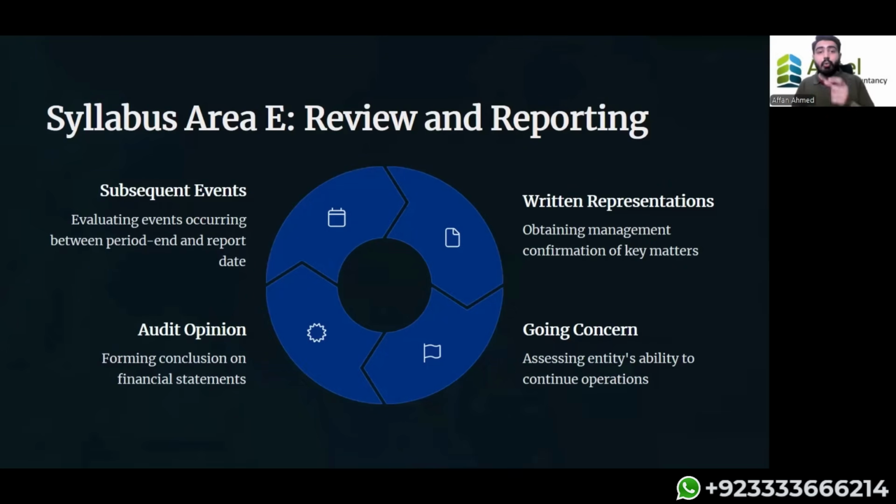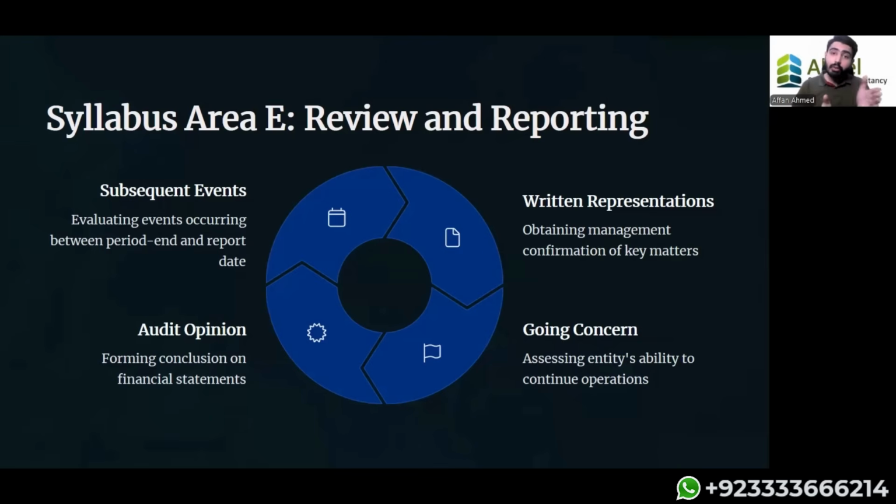Then we're going to check the going concern assessment. Going concern assessment basically means we are checking whether the company will be able to operate for the next 12 months or not. Why are we checking this? Is it our responsibility? It is not our responsibility, but it is important for us to know whether the company will be a going concern or not, because it will impact the financial statements. If a company is a going concern, the financial statements will be made on the normal basis.